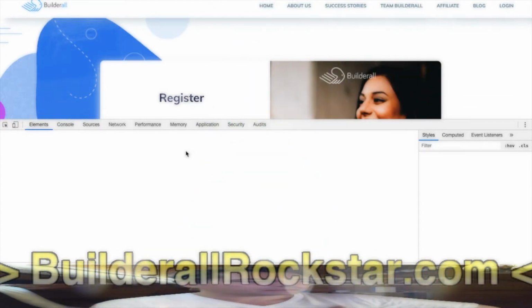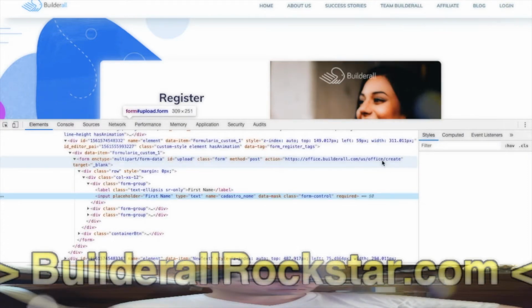So I think it will work, because in the code here we can see the form. Action goes to office.builderall.com/US office create, and at this moment I believe we have to check for sure.